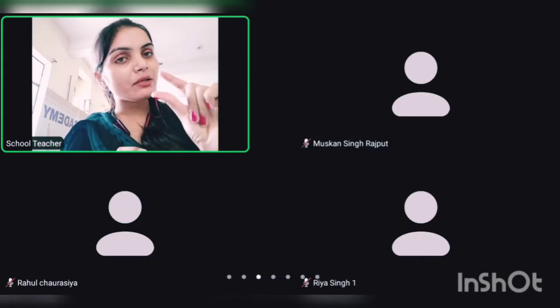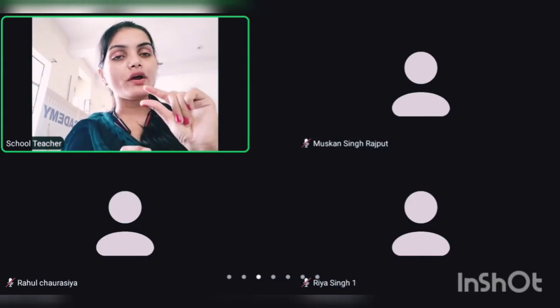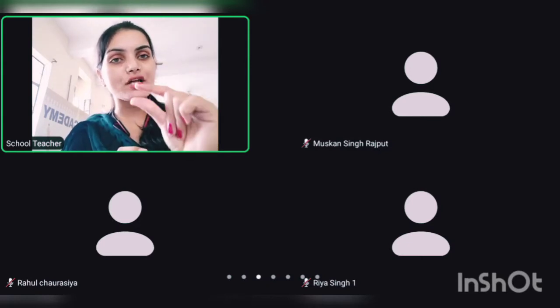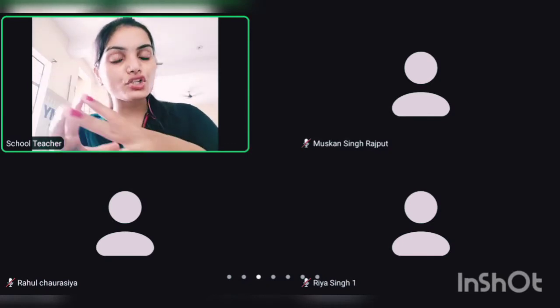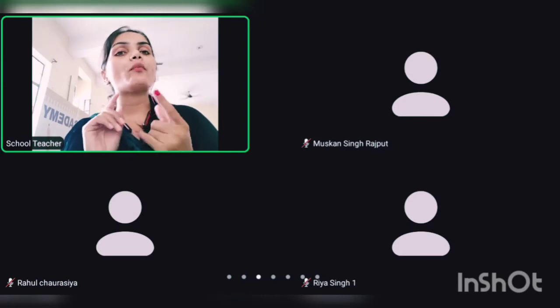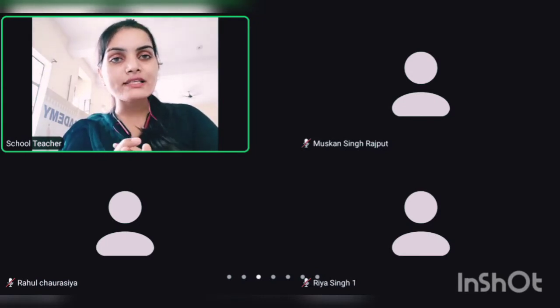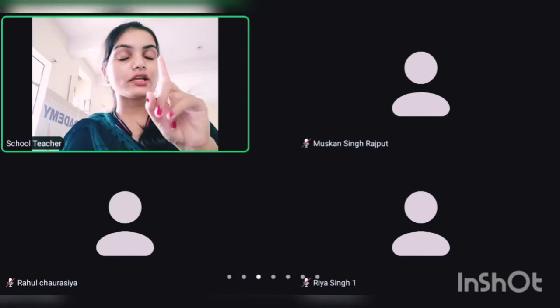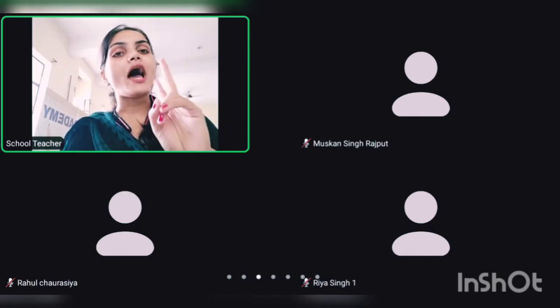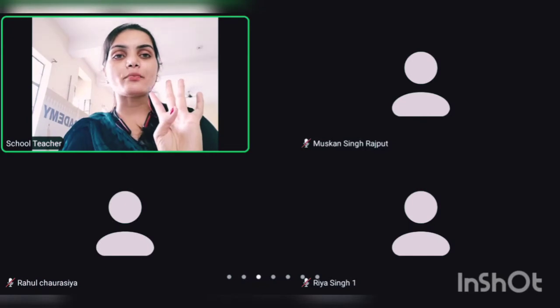Bean means any bean, whether it is soya bean, rajma, any bean. So you have to study the detailed structure of a monocot seed as well as a dicot seed. In monocot, maize is important, and in dicot, bean seed is important.